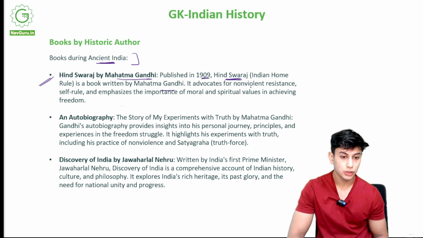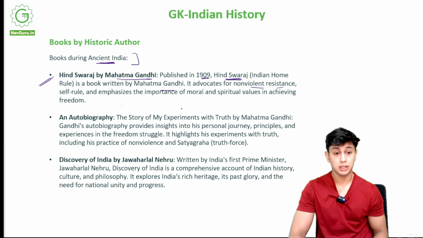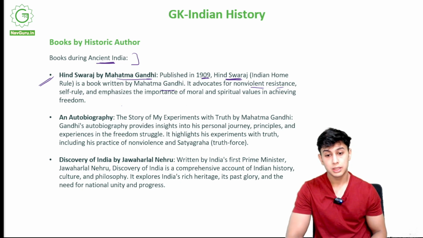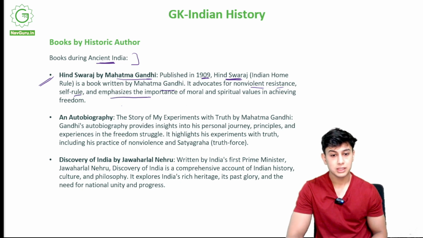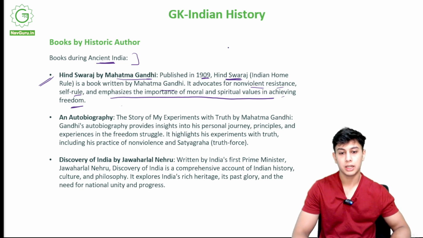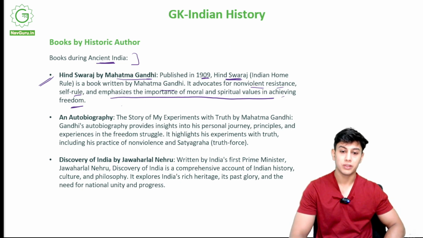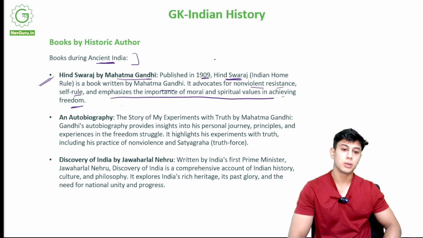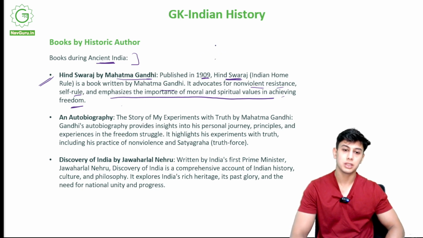It advocates for non-violent resistance. So Mahatma Gandhi used to preach about non-violence. So that is non-violent resistance, self-rule, and emphasizes the importance of moral and spiritual values in achieving freedom. Okay, so he was talking about how we should rule our own country, and we should be non-violent. We should emphasize the importance of moral and spiritual values in achieving freedom.